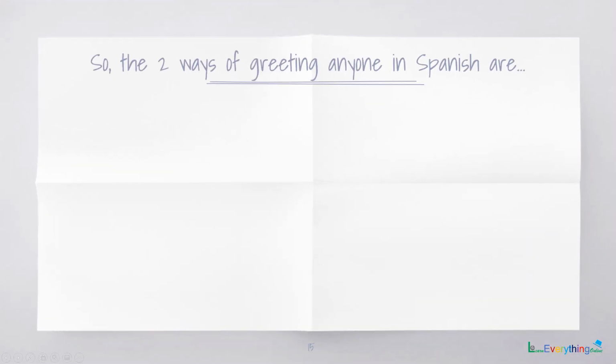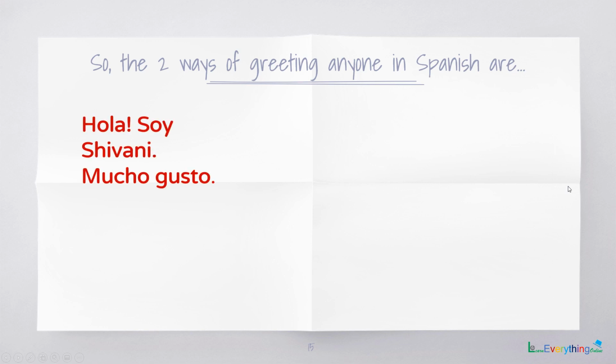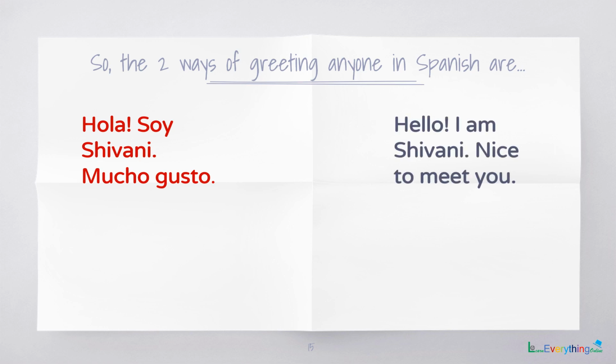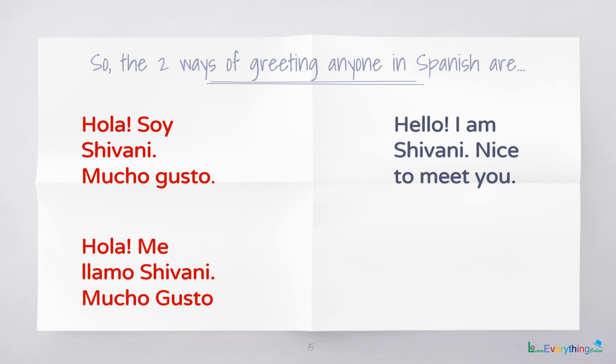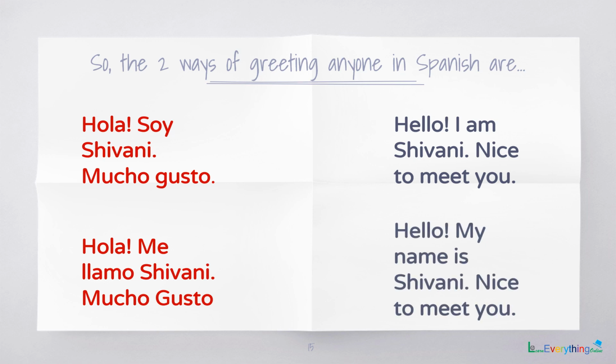So the two ways of greeting anyone in Spanish are the first one that we saw, hola, soy Shivani, mucho gusto, meaning hello, I am Shivani, nice to meet you. And the second one, hola, me llamo Shivani, mucho gusto, meaning hello, my name is Shivani, nice to meet you. I'll take a pause for 5 seconds and you can try saying both of them.